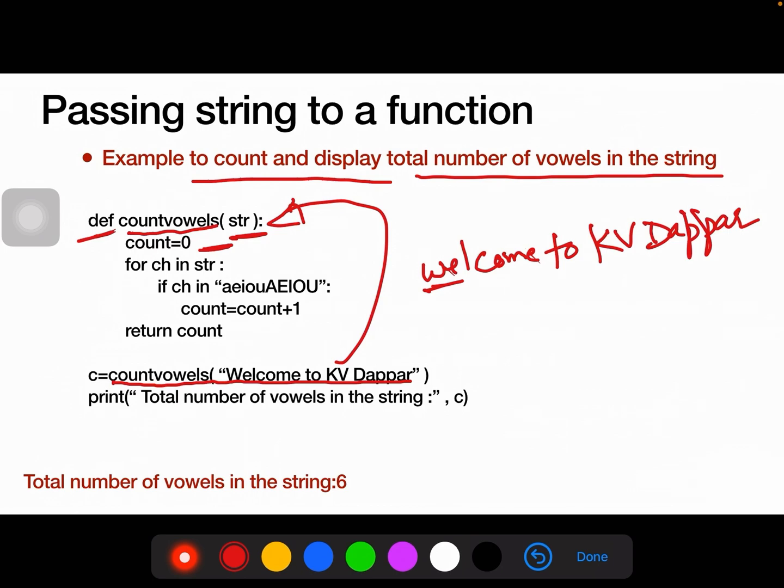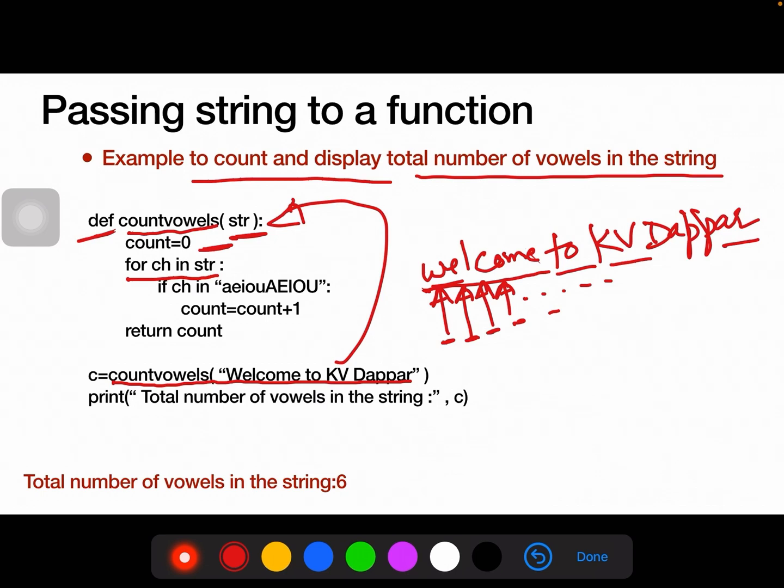Now applying a for loop on this string, for ch in str. Here ch is having values first w, then e, then l, c, and so on. And we have to check whether each value of ch is a vowel or not.